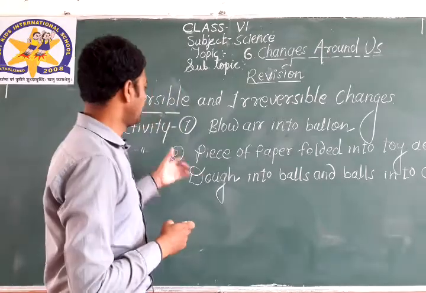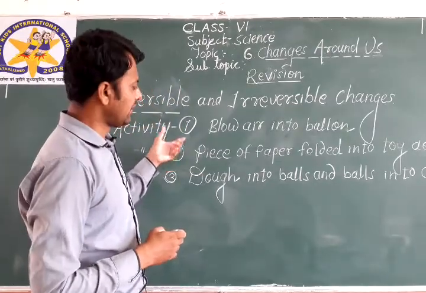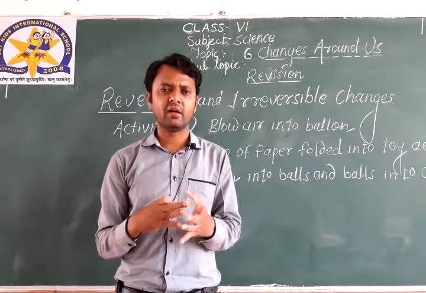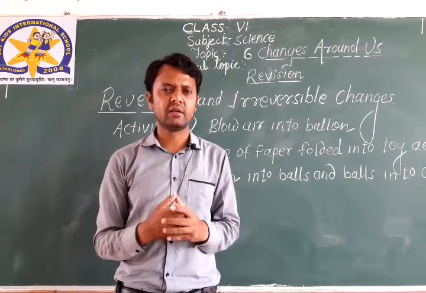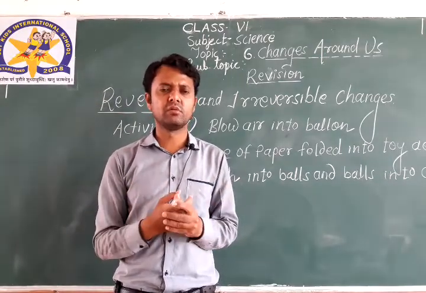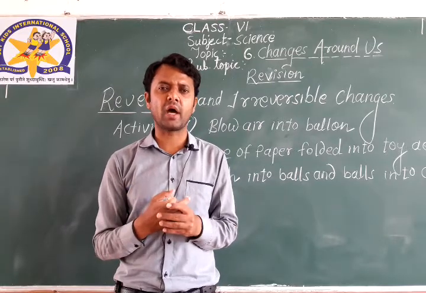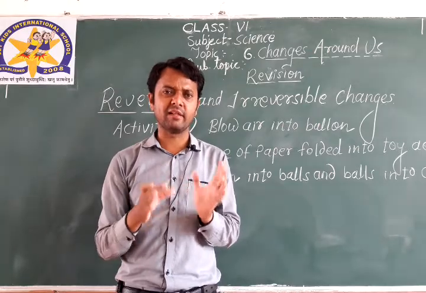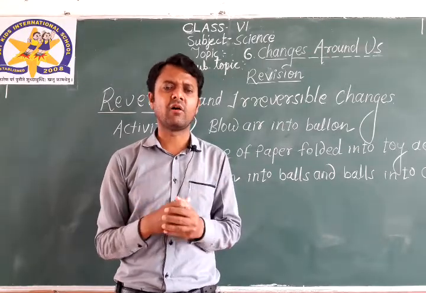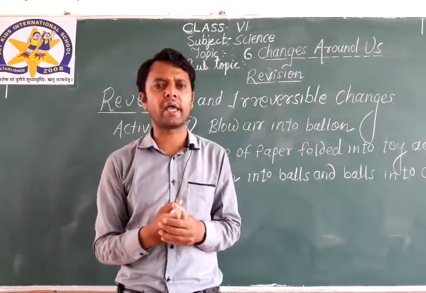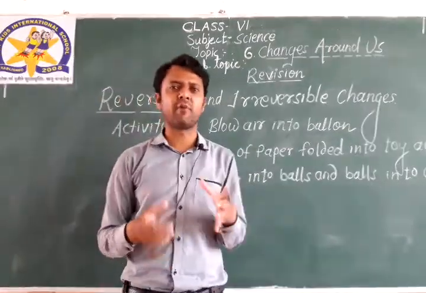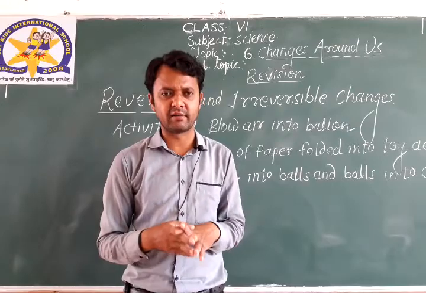In the second activity, the piece of paper we have folded in such a way that it is ready to become a toy aeroplane. Obviously, the shape of the paper is changed here as well.